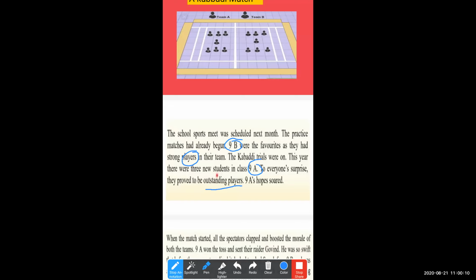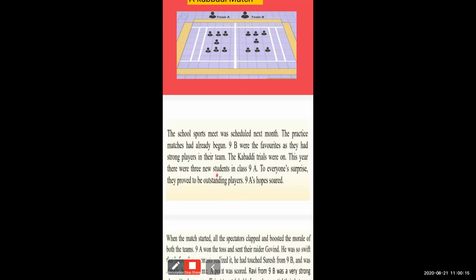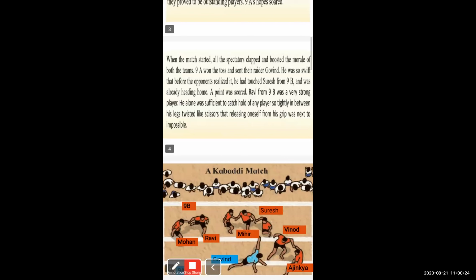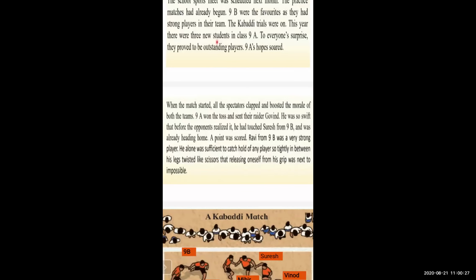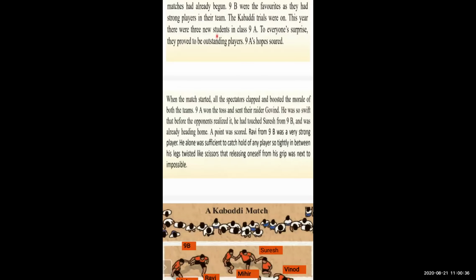So 9th B and 9th A start practicing for the kabaddi match. Finally, the day came when the match was to be held. When the players came to the ground, all the spectators clapped and cheered. Why did they clap and cheer? Just for encouragement, they boosted the moral support for both teams, 9A and 9B.